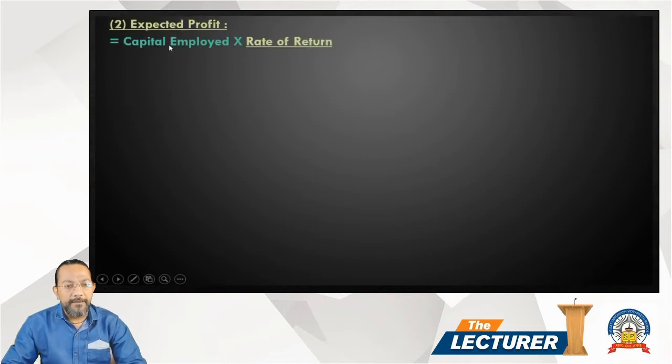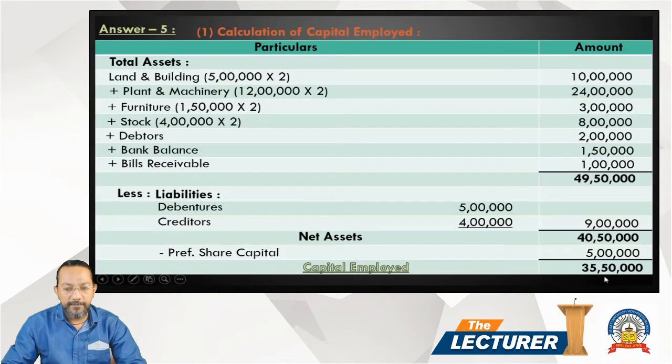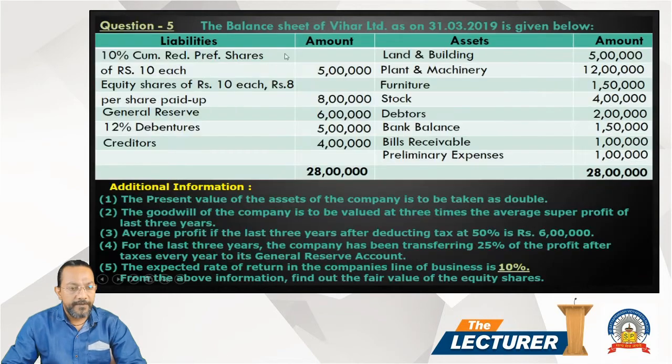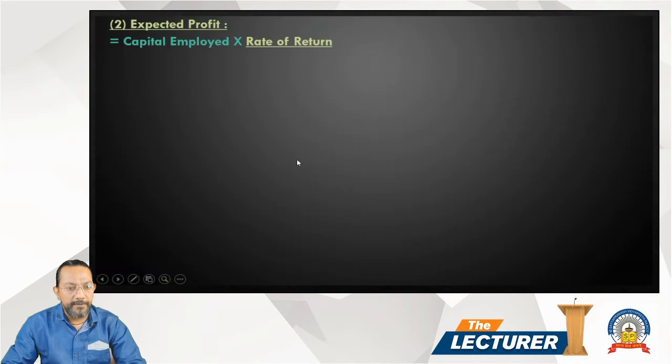Expected profit is capital employed multiply rate of return. So capital employed is 35,50,000 and rate of return 10%. 35,50,000 into 10%, so it comes to 3,55,000, which is the expected profit.